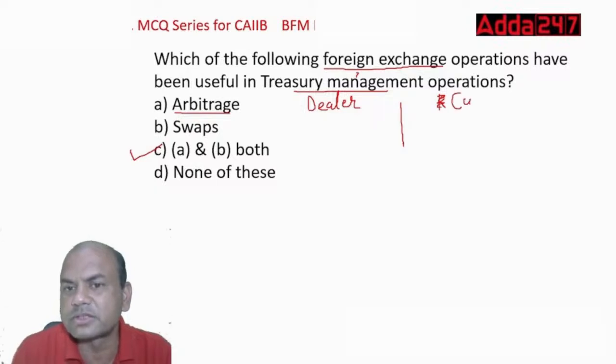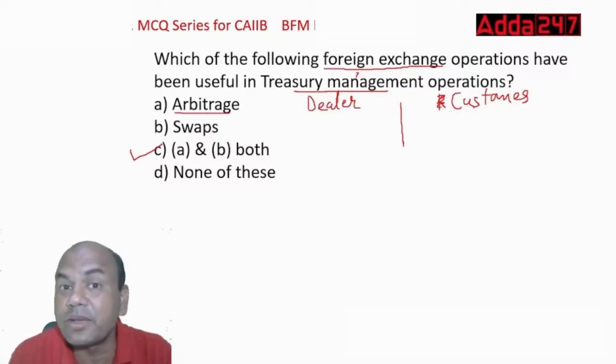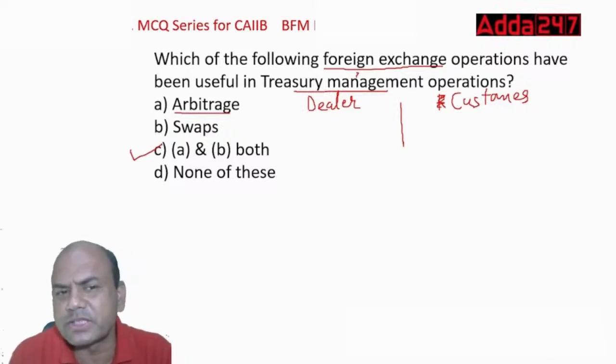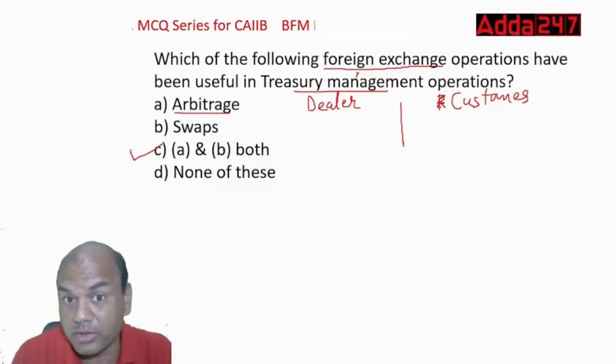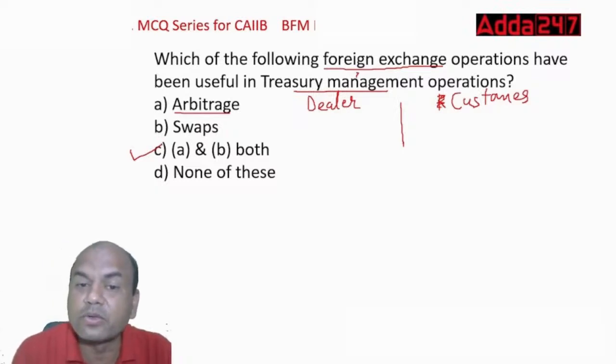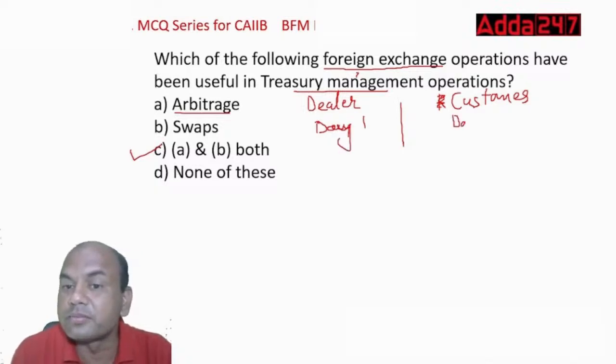Let's call us only customers. So this distributor buys it from the dealer and sells it to the customer on the same day. Generally the vegetable market is in the morning, between 4 to 7 a.m. The whole wholesale market works then, and after 7 a.m. the retail market works. So this guy buys it from the market on day one, D1, and sells it to the customers on day one only.